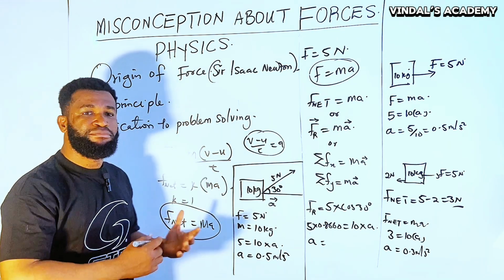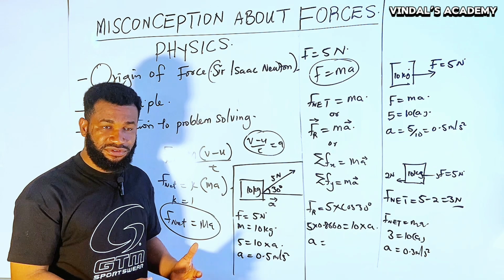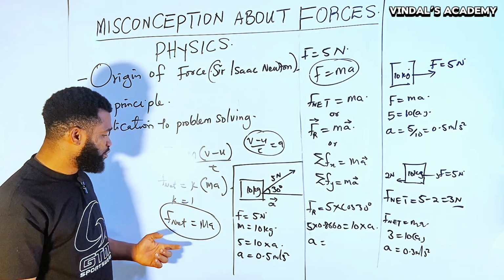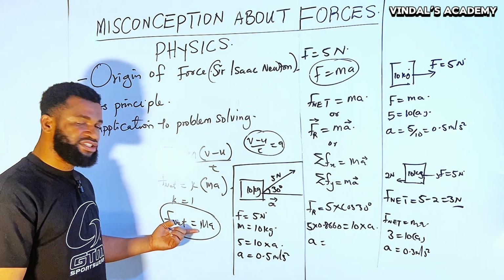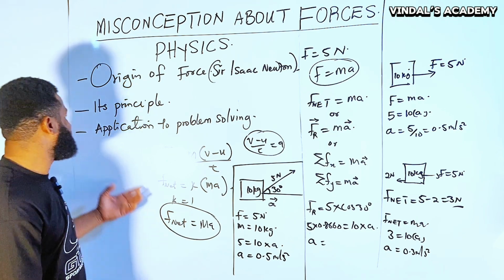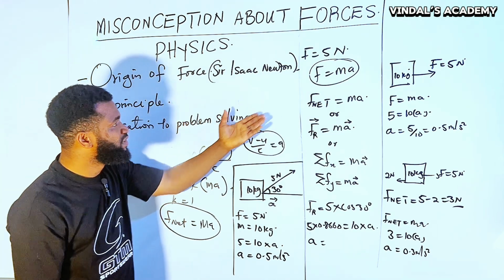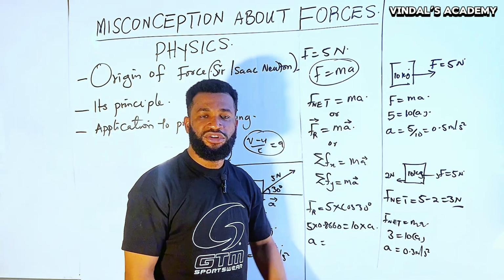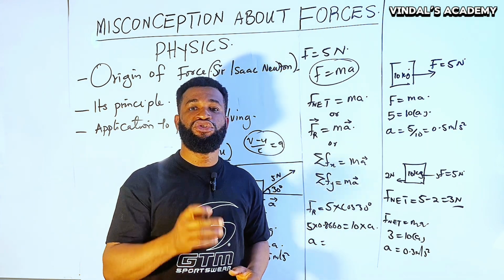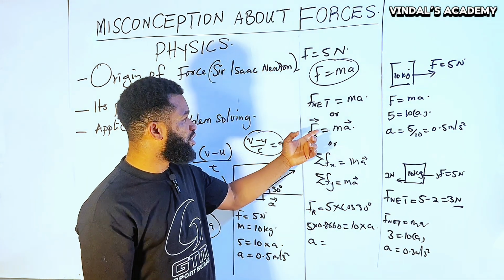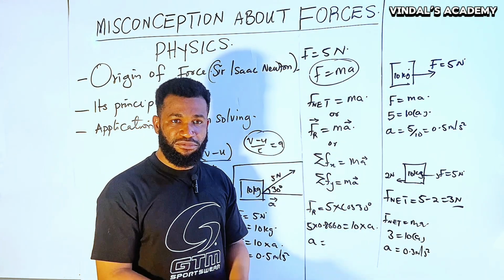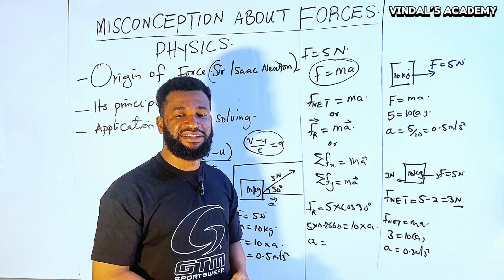Sometimes we add, and moves in the direction of the force. And with that, we now came across F net is equal to mass times acceleration. And the application of the problem solving is what I have just explained. So whenever you see a force, you should be thinking of resolution of the forces involved in the movement of the body and its acceleration.